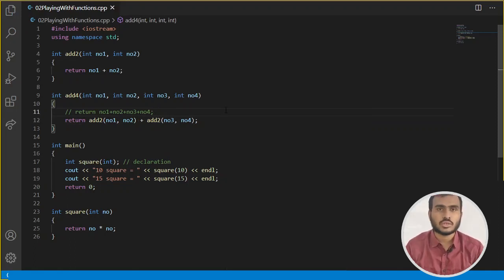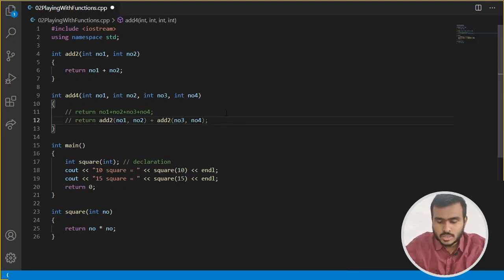Okay, so here what we are doing, we have a function called add2, which takes 2 inputs of integer type. Here, for getting the addition of 4 numbers, we are internally calling the add2 function from the add4 function, and this add2 function is giving us the addition of the 2 numbers. In the first call I am passing number 1 plus number 2, so this will give me the addition of number 1 and number 2, plus we are then doing the addition of number 3 and number 4, and then we are adding these 2 entities and returning it, right? So this is valid, and I hope you have understood the flow, how this is going to happen, right?